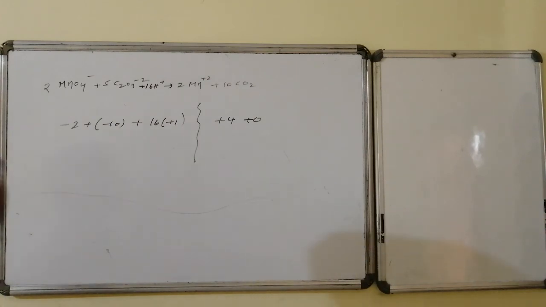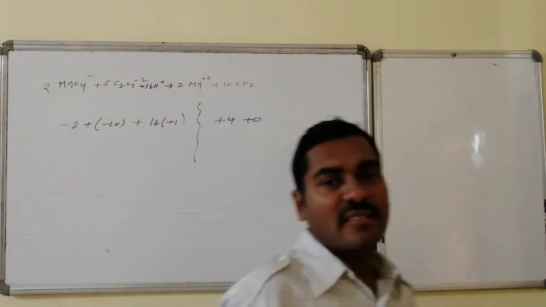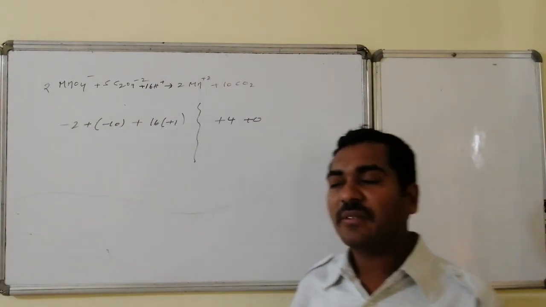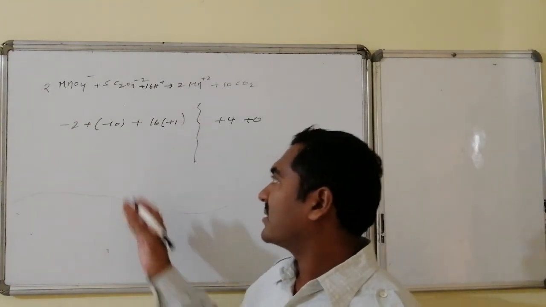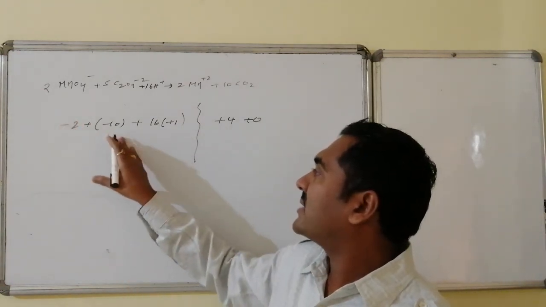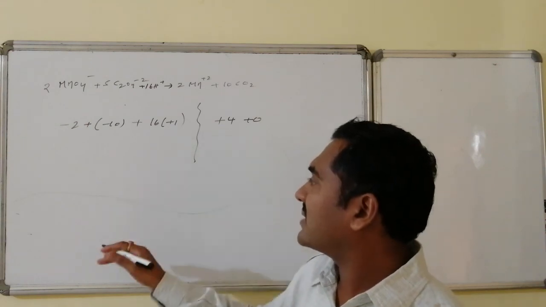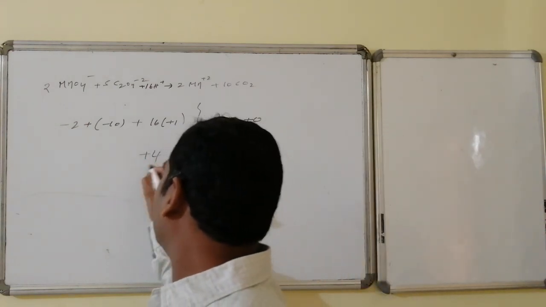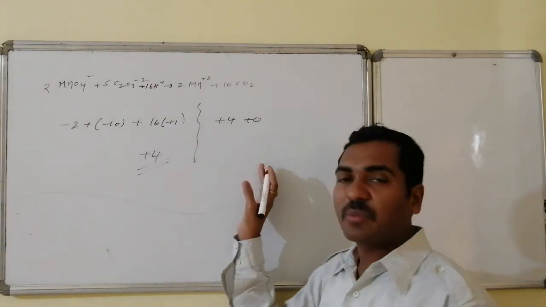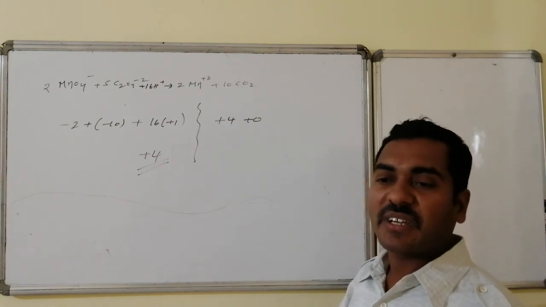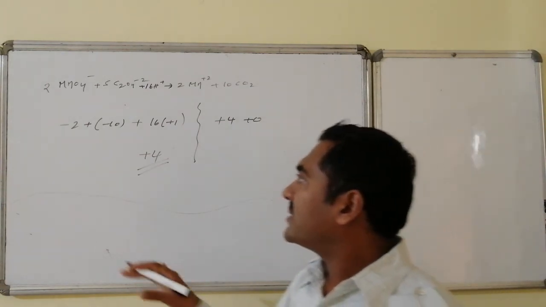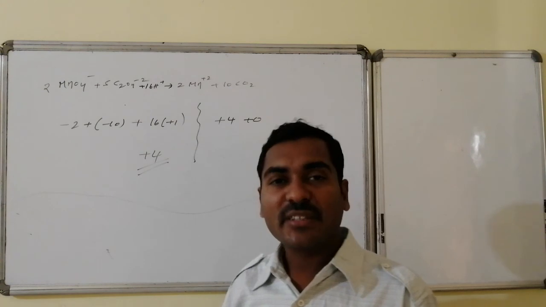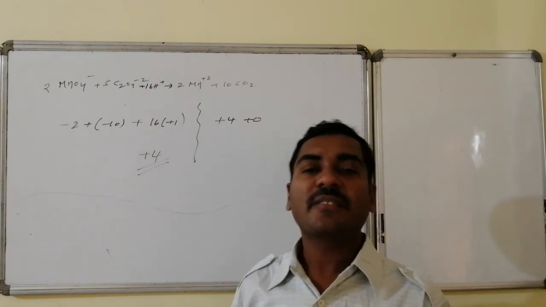It gives the right solution for the balanced form. You can't make any kind of mistake. Cross check once: minus 2, minus 10, minus 12, minus 12 plus 16 will be plus 4. This plus 4 charge is converted to plus 4 charge. The law of conservation of charge is also valid. If the law of conservation of charge is valid, you can feel that it is correct to that extent.